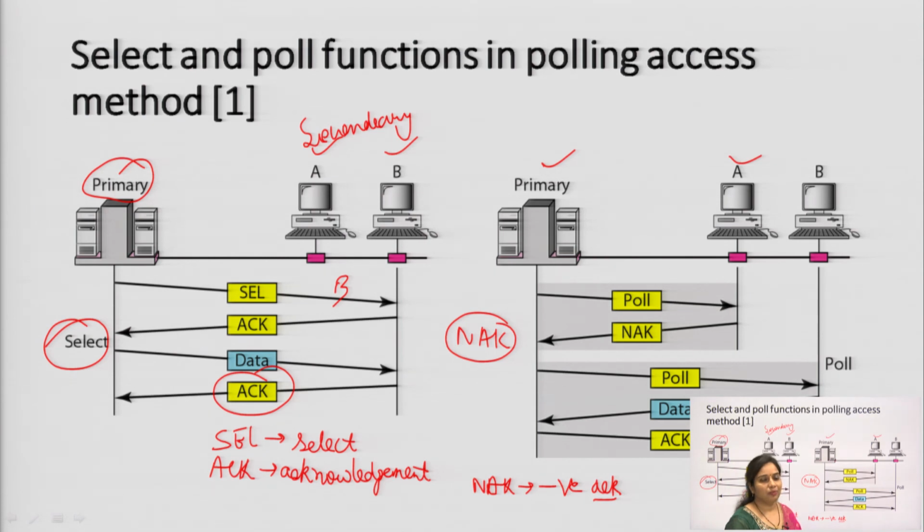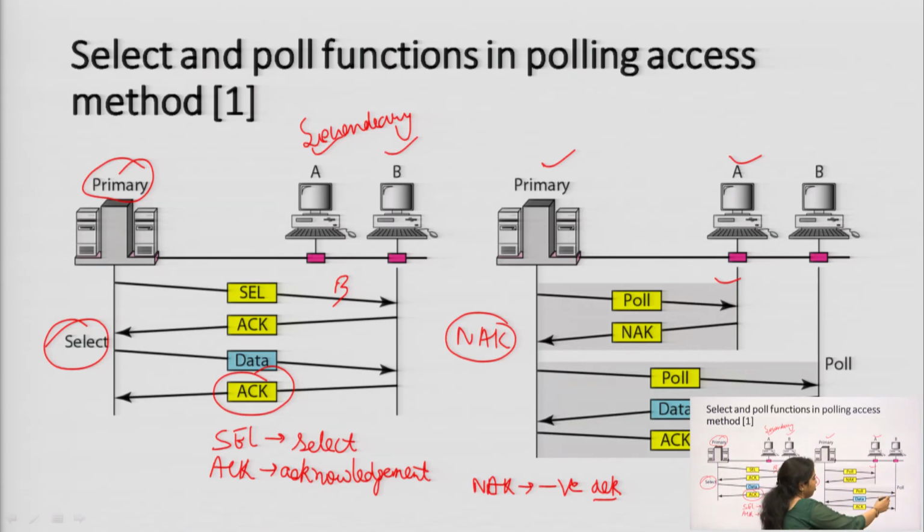Then it will check whether the second one is free for transmission or not. It is like asking, please connect with me, I want to transmit the data. If it sends a negative acknowledgement, then the connection will not be set up. If it is a positive acknowledgement, then it will send the data. This is the case which has been seen over here. It has sent a polling frame to station A. Then it has sent a negative acknowledgement, meaning I am not free for receiving any bit.